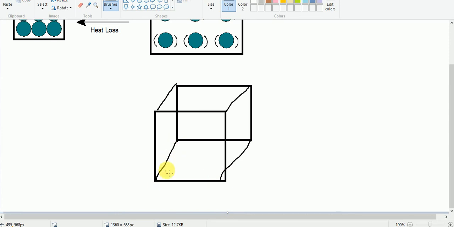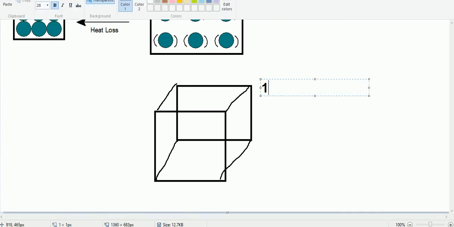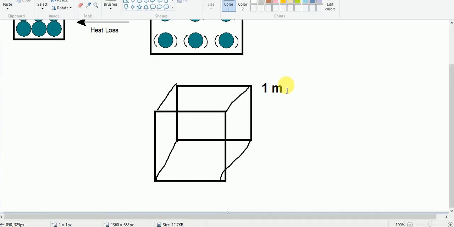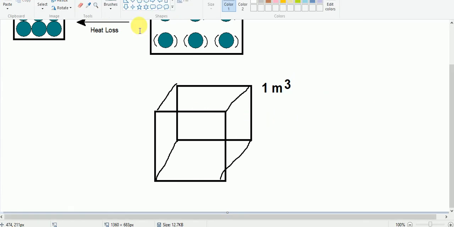Okay, so this is a cubic meter here, and the weight of the water vapor present in this cubic meter here is known as, for example, let us say it is 1 cubic meter. It is 1 cubic meter of air, and within this 1 cubic meter, the quantity present in this 1 cubic meter air is known as absolute humidity.